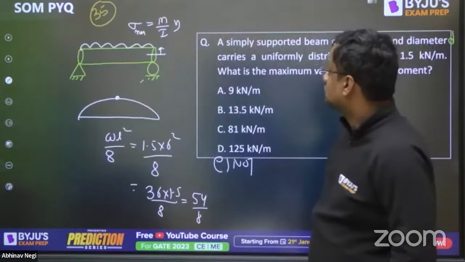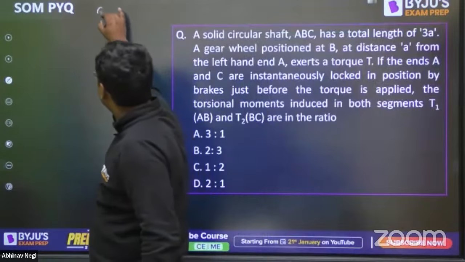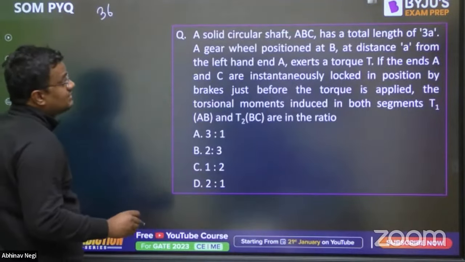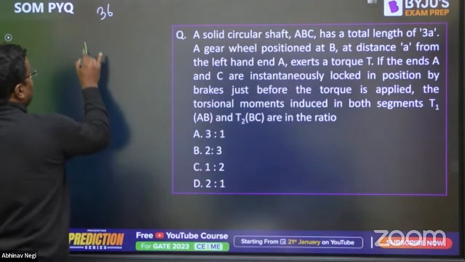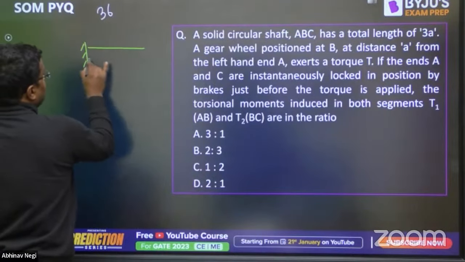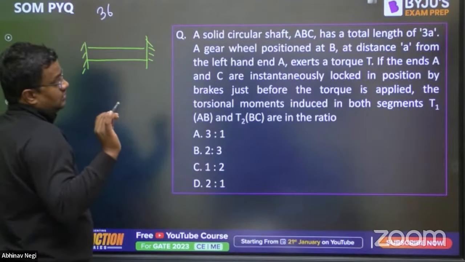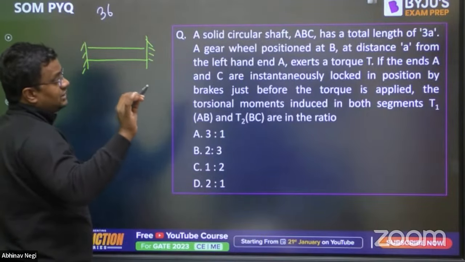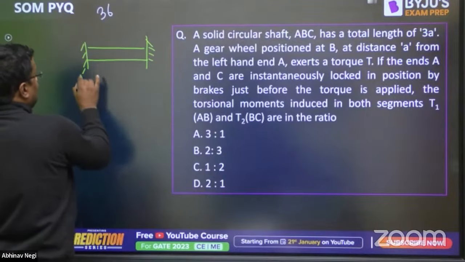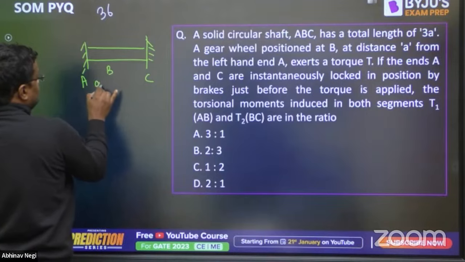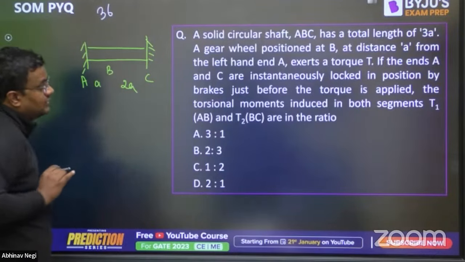This was question number 35. Now 36. In 36, what they are asking: a solid circular shaft ABC has a total length of 3A. The gear wheel is positioned at B at a distance A from the left hand end A. This is A, this is C, and this is B. So this length is A and this length is 2A.